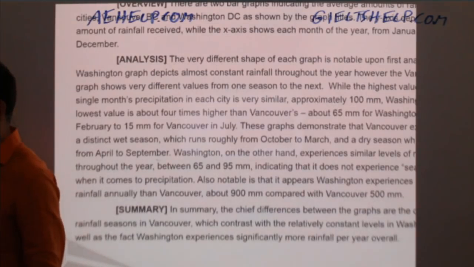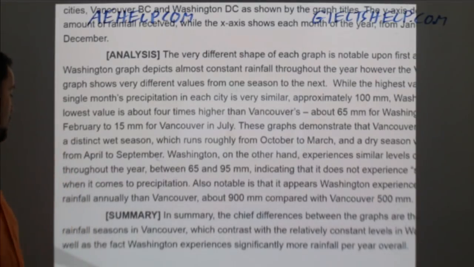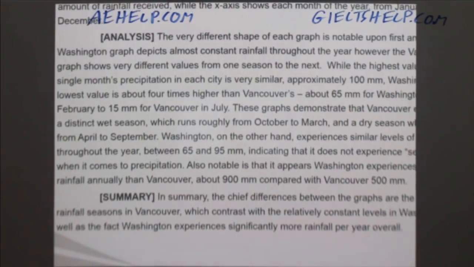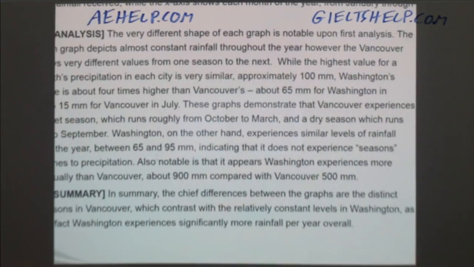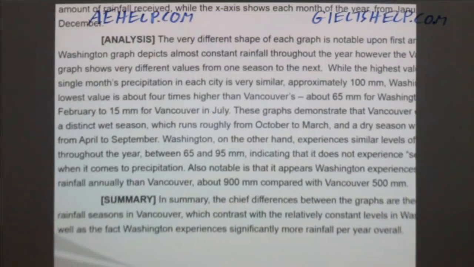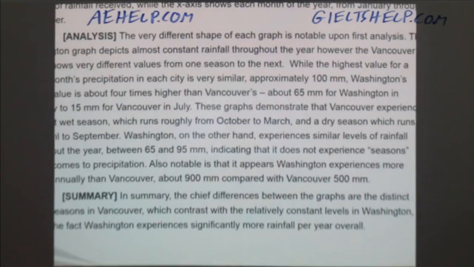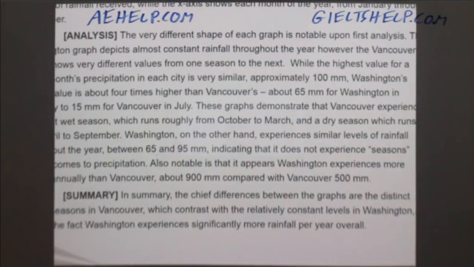Let's have a look at this summary. So here, the summary is: in summary, the chief difference between the graphs are the distinct rainfall seasons in Vancouver, which contrast with the relatively constant levels in Washington, as well as the fact Washington experiences significantly more rainfall per year overall.